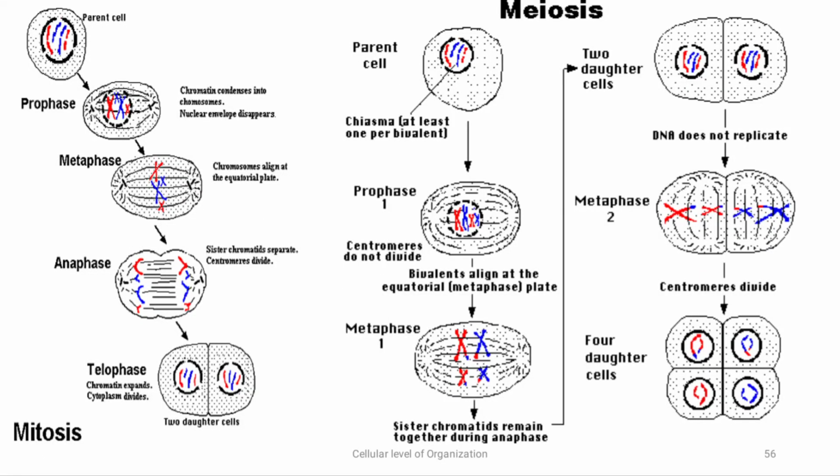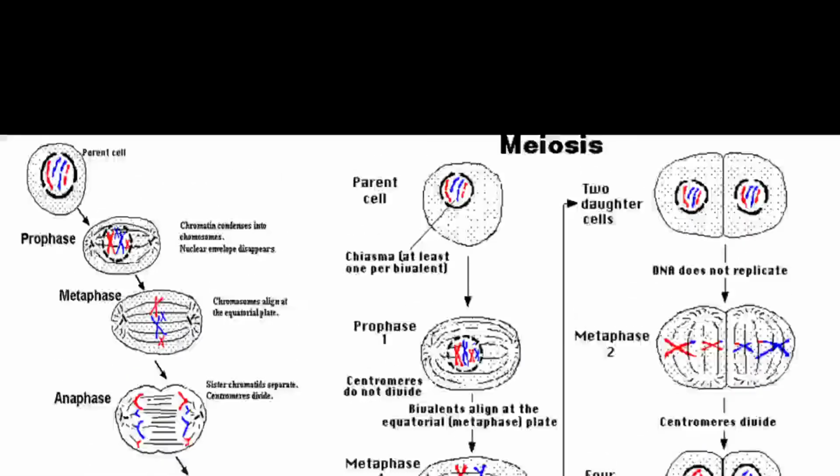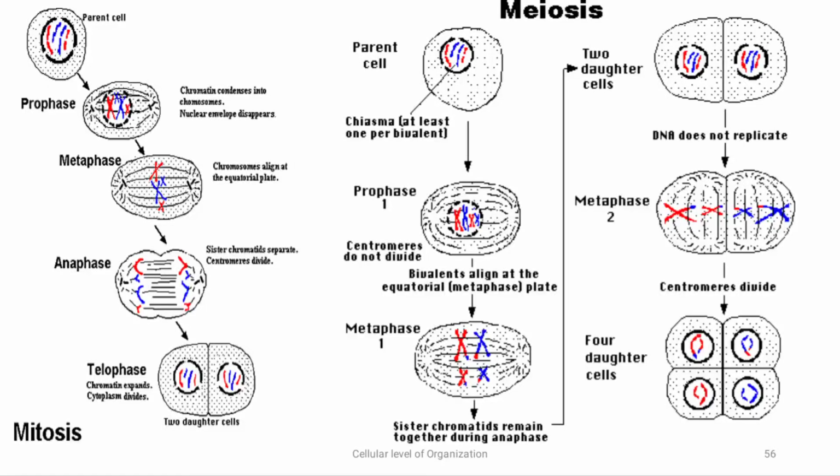Then 2 daughter haploid cells are formed that will again undergo prophase 2, metaphase 2, and so on, and the product is 4 haploid cells. That is, in meiosis, 4 haploid cells are formed.